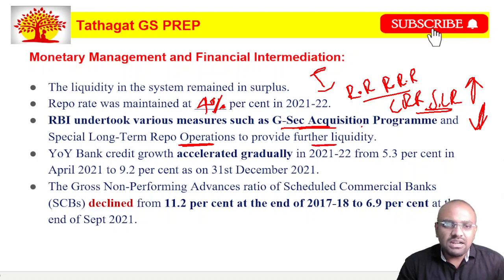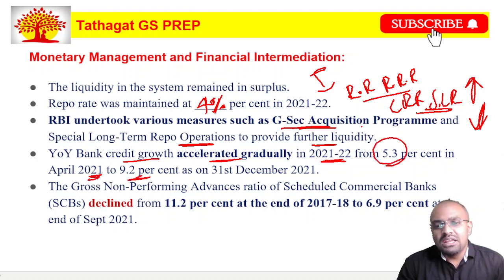And also, when we see year-on-year bank credit growth, it has accelerated gradually in 2021-22, from 5.3% in 2021 to 9.2% in December 2021. Friends, this credit growth in the banking sector shows that the economy is on the right track and improving day by day. And also, the last point is that the gross non-performing advances ratio of scheduled commercial banks has declined. This is a very good sign.